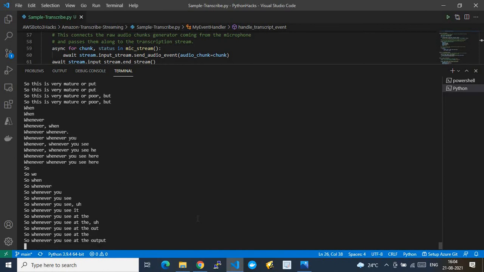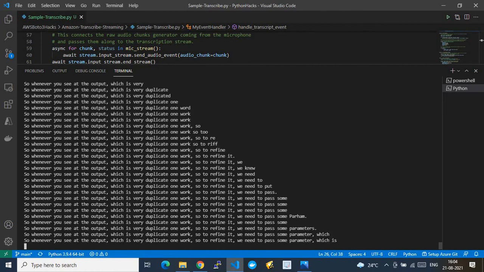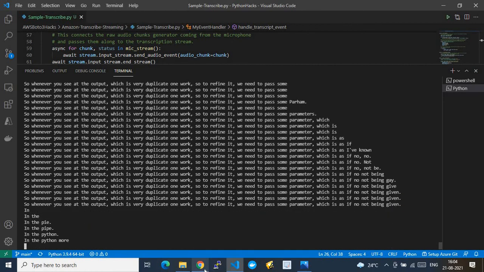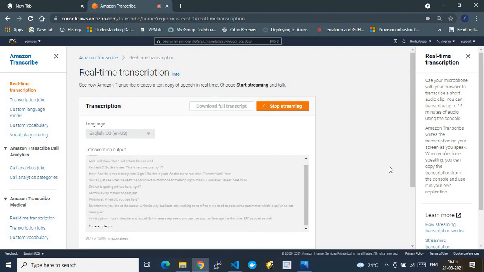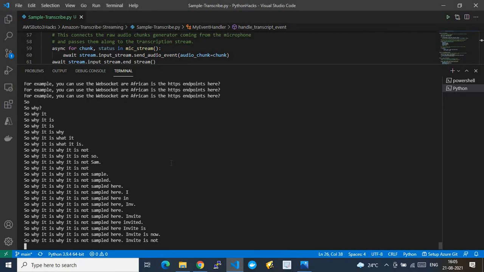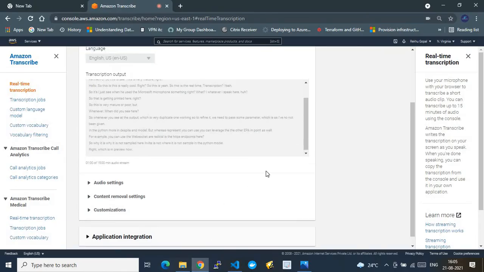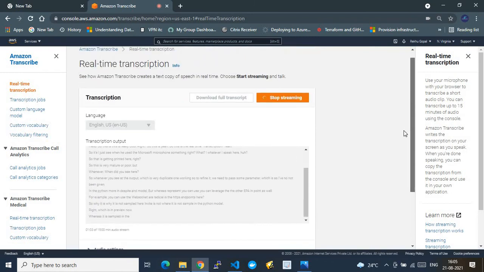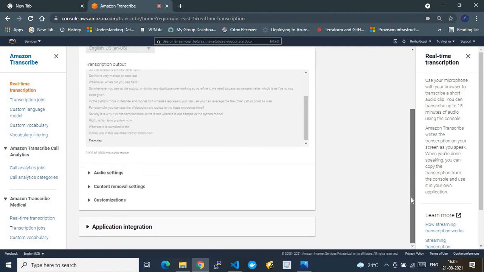But whenever you see the output here, there are duplicates. To refine it, we need to pass some parameter, which has not been given in this Python module, but it is present in other API endpoints. For example, you can use the WebSocket or the HTTPS endpoints. So why is it not sampled in the Python module, which is in preview now, whereas it is sampled in this real-time transcription from the Amazon portal?